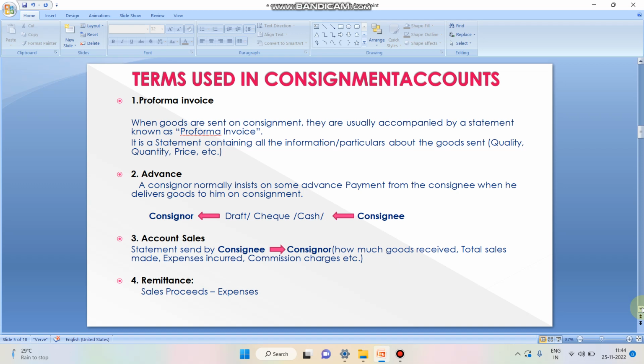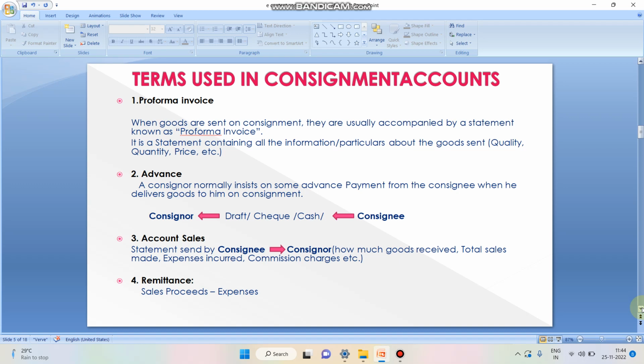Account sale is a statement. This statement is prepared by the consignee and sent to the consignor. That statement consists of the information: how much goods were received, what is the total sale, out of total sale how much is cash, how much is credit, what are the expenses incurred by the consignee, what is his commission. Everything will be contained in the account sale statement.